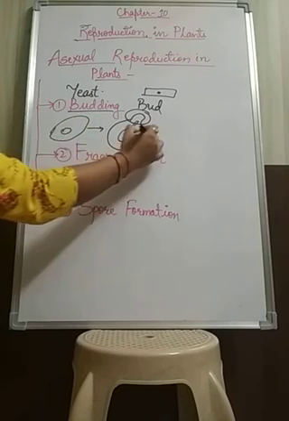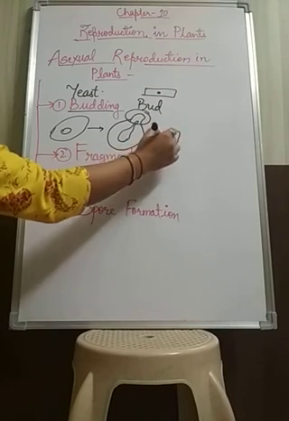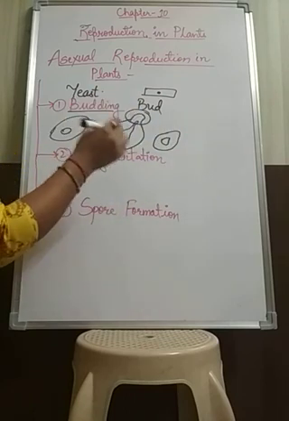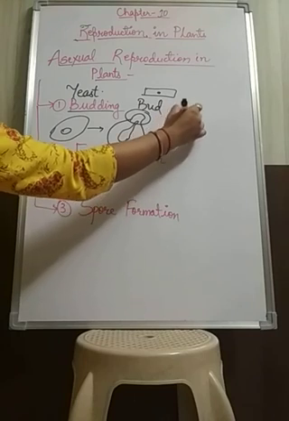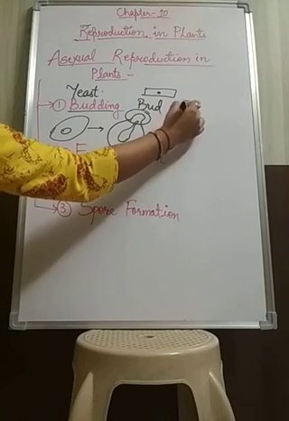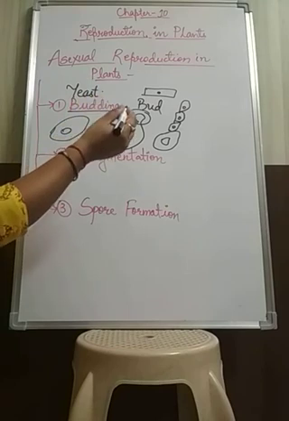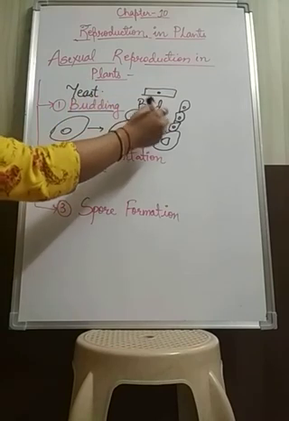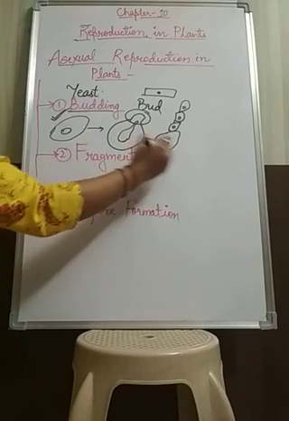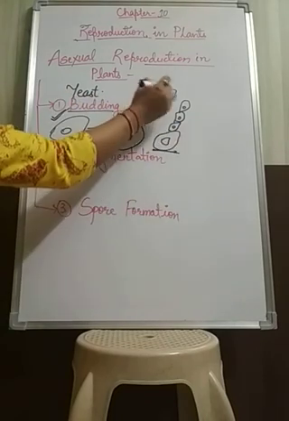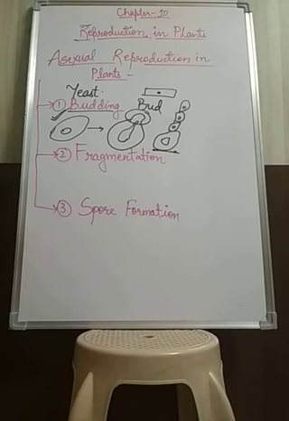That means this is the parent organism, and on that parent organism there is a chain of new offspring. This whole process is known as budding. This type of structure you will see on this glass slide. So this is how the yeast develops by the method of budding.